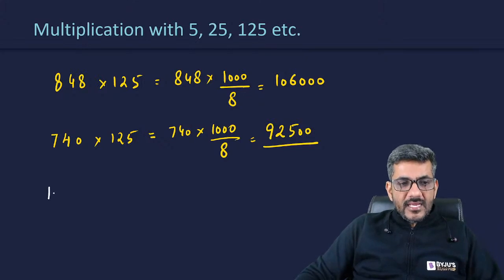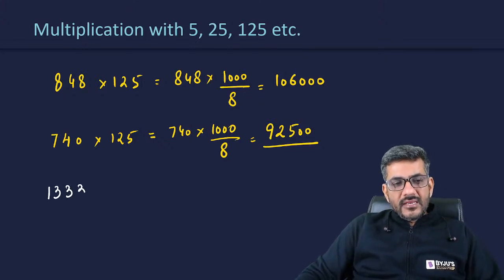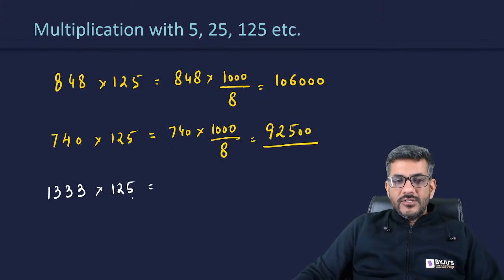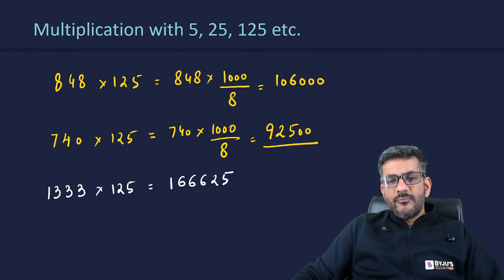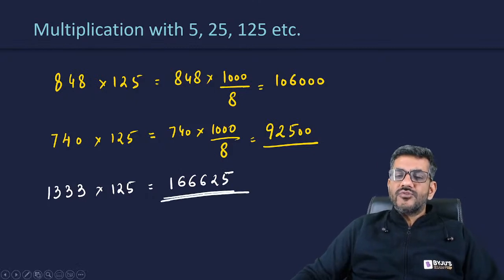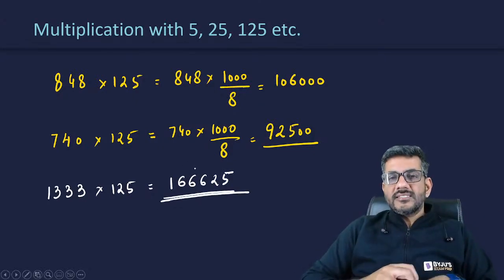Let me take another example. 1333 is to be multiplied by 125. So just divide by 8, right? I divide 1333 by 8. 8 1s are 8, 5 is remaining. 8 6s are 48, 5 is remaining. 8 6s are 48, 5 is remaining. 5 divided by 8 is 0.625. Rather than writing 0.625, you write straight away 625, and therefore you can say this is the product.